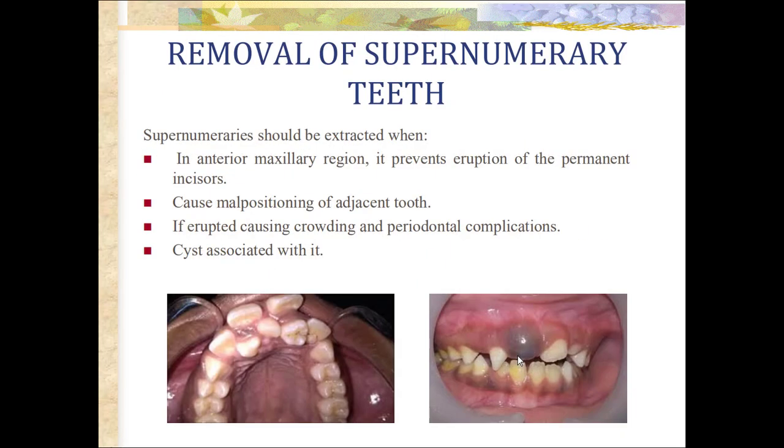And removal of supernumerary teeth. They should be extracted when, in the anterior maxillary region, they prevent eruption of permanent incisors, if they are causing malpositioning of the adjacent teeth, if erupted, causing crowding and periodontal complications, or if some cyst is associated with them.